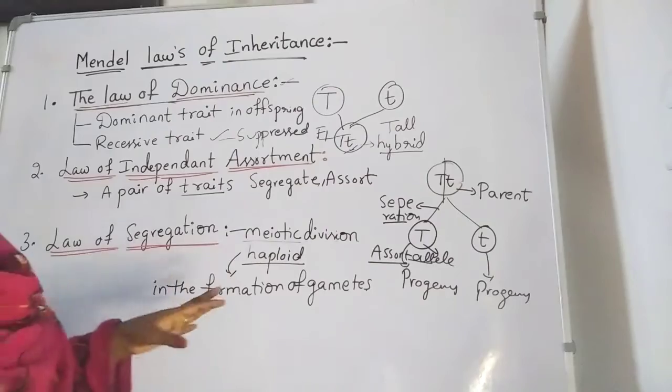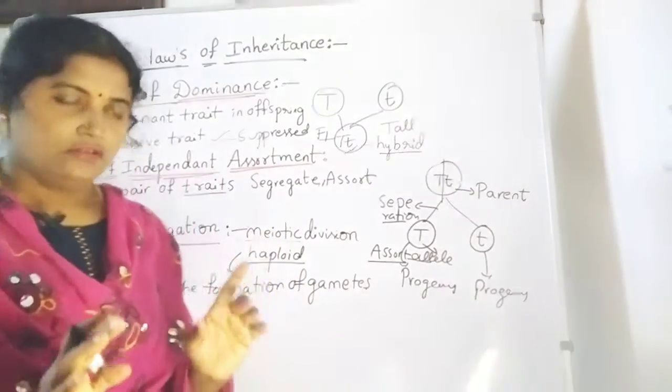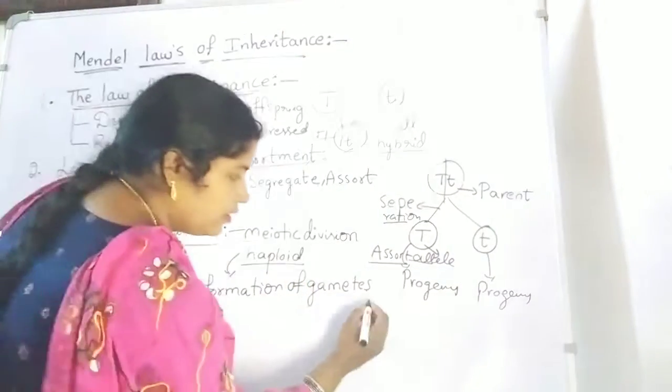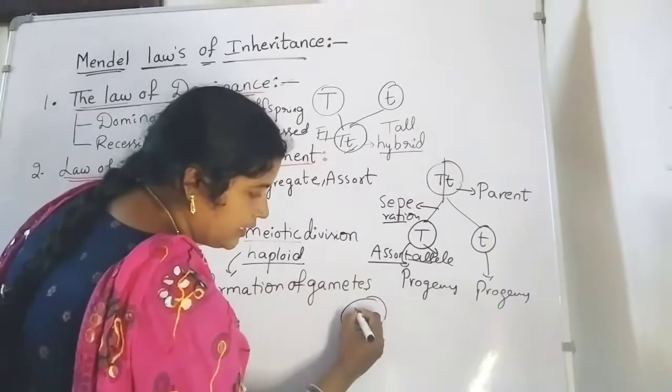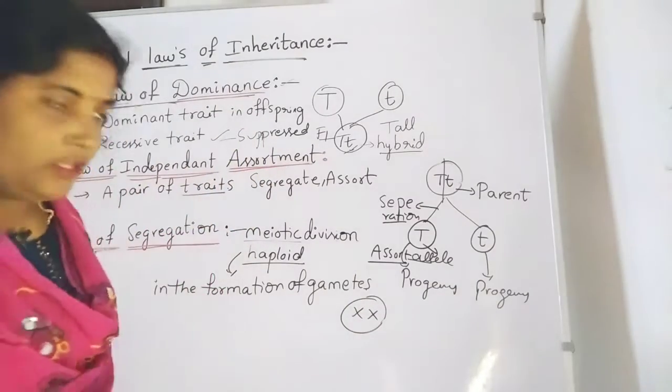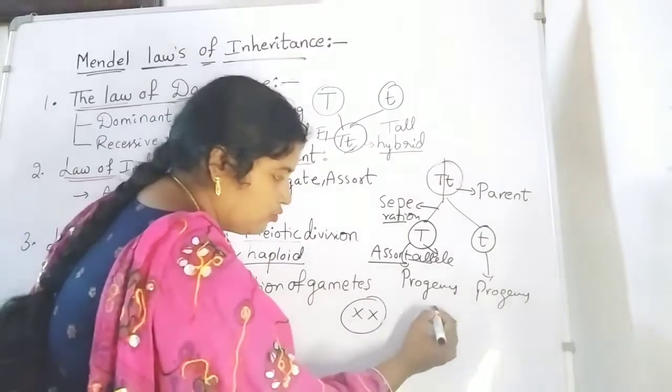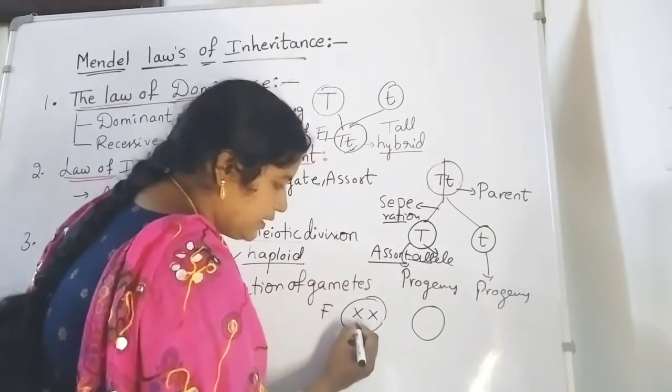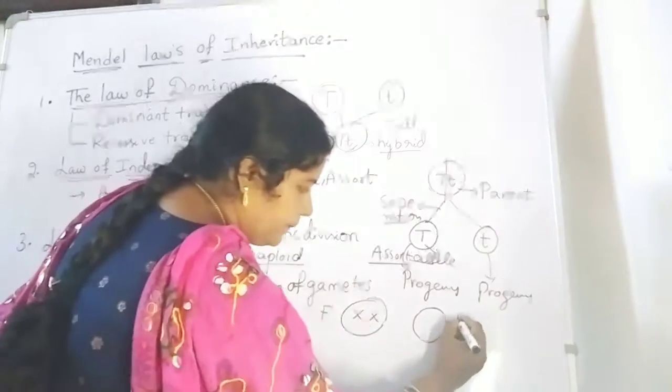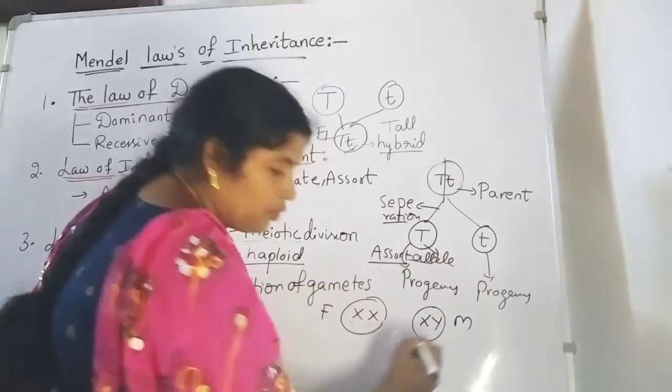Segregation is nothing but separation. For example, a female contains 2 X chromosomes, and a male contains XY chromosomes.